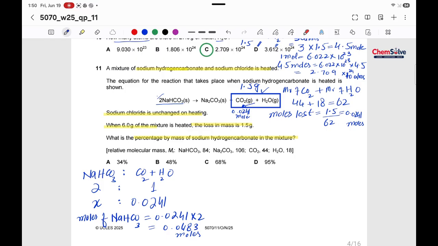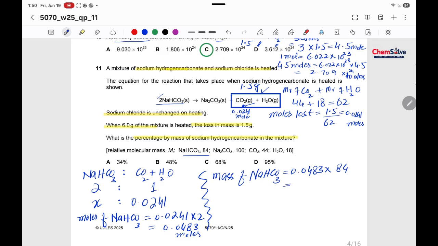but we need to find out the percentage. So how to find out the percentage? We will first find out the mass of NaHCO3 by multiplying the moles with its molar mass, which is provided to us in the question.